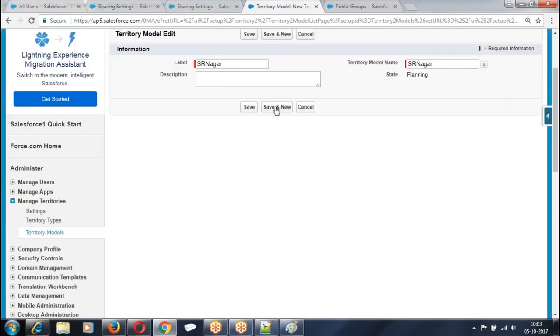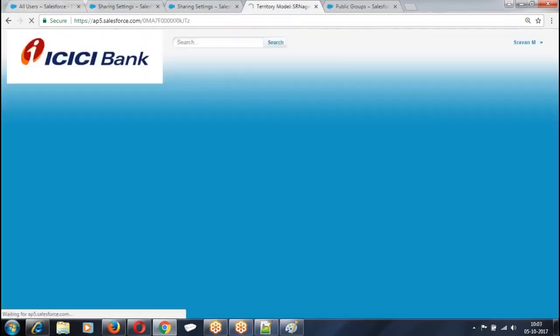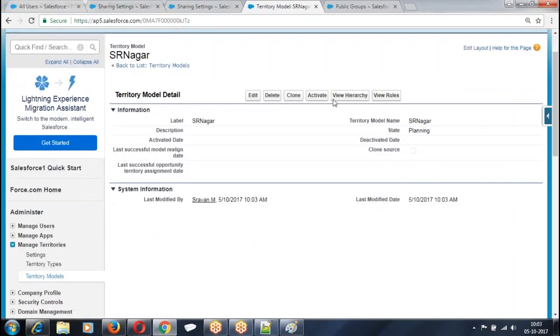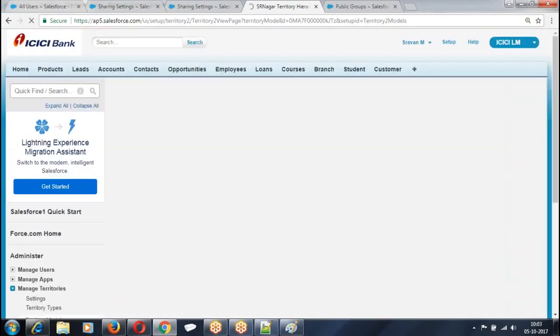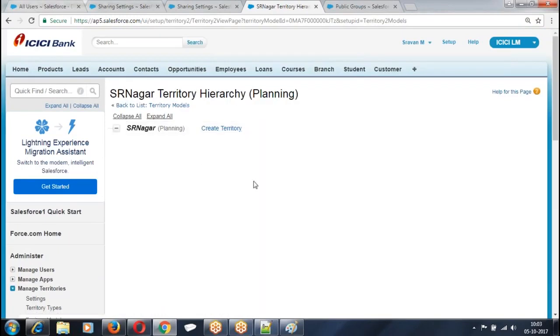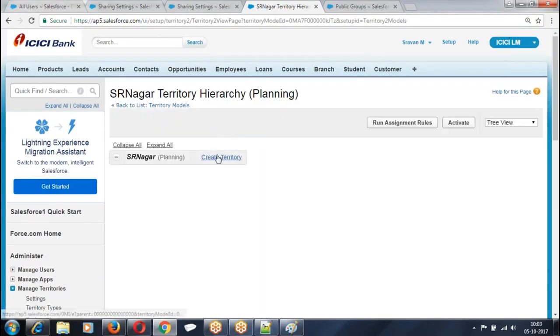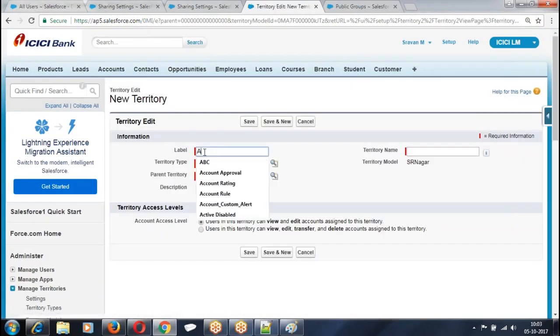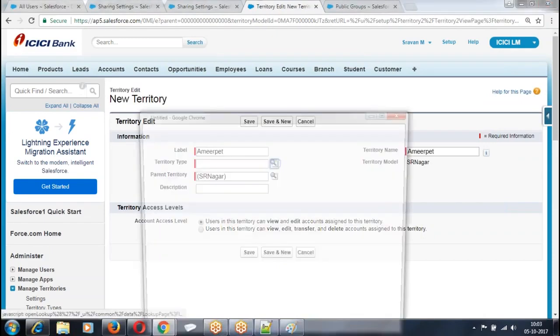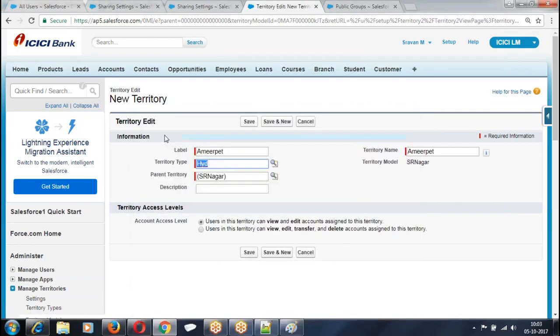SR Nagar. Under the SR Nagar, we are going with VYR. Under SR Nagar, we are giving. Under SR Nagar branch, we have in Hyderabad, Amirpet branch. In Amirpet branch, we have SR Nagar.